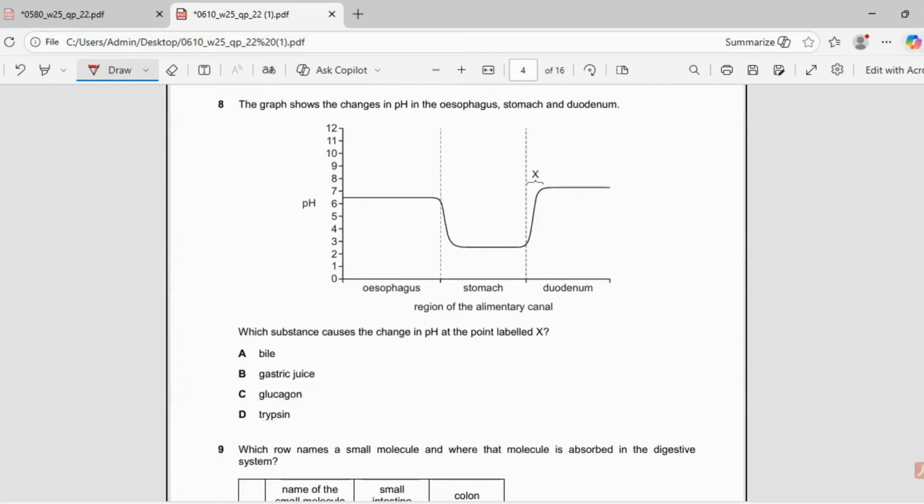Going further, question number 8. You can see there are changes in the pH plotted on the y-axis, and you have these parts of the digestive system, the esophagus, the stomach, and the duodenum. Which substance causes changes in pH at the point labeled X? You can see the pH in the esophagus is constant.